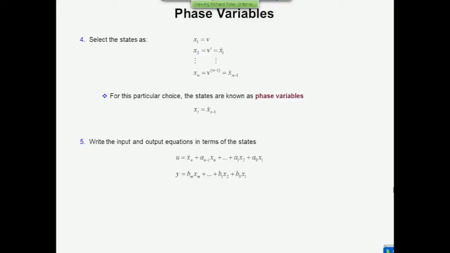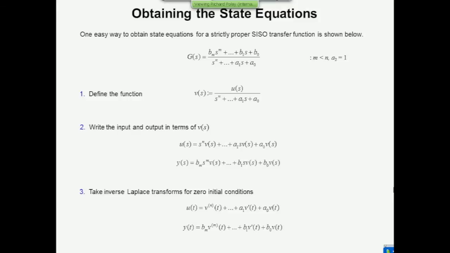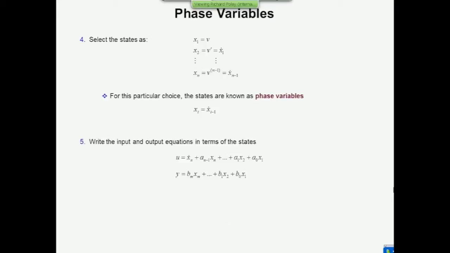So here we are. Here's u, and here's y. And what you'll find is that u contains the state derivative, the derivative of the nth state. The reason for that, just head back for a second, is that u contains v to the n, so the nth derivative of v is the first term in the u equation at the bottom. And so now it's a simple matter, almost. See, the output equation staring us in the face, you could write that down as a vector matrix equation immediately, but this one isn't quite there. I need to put this on the left-hand side so that I've got the derivative of the nth state, and so you end up with this equation for a derivative of the nth state,